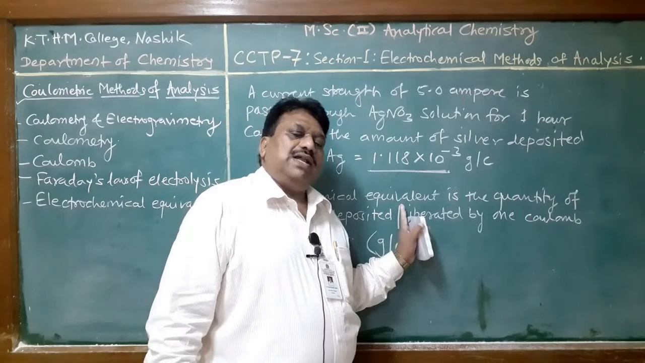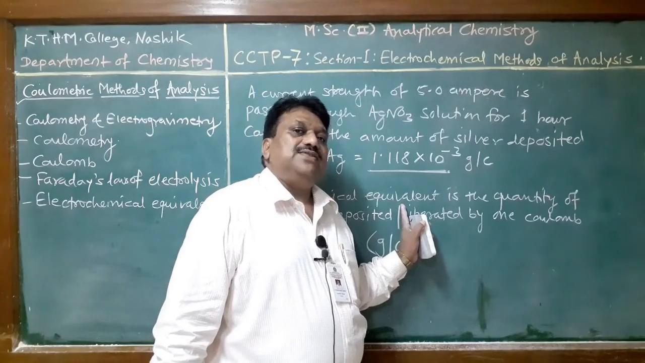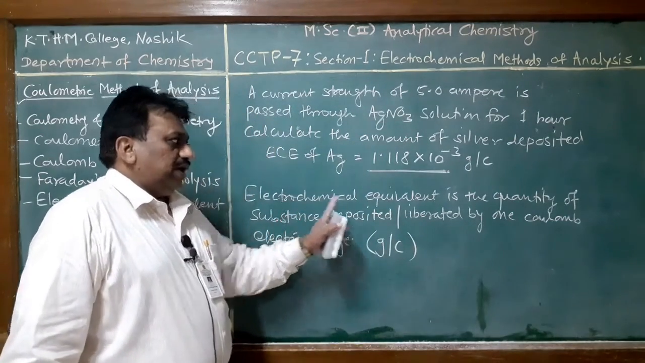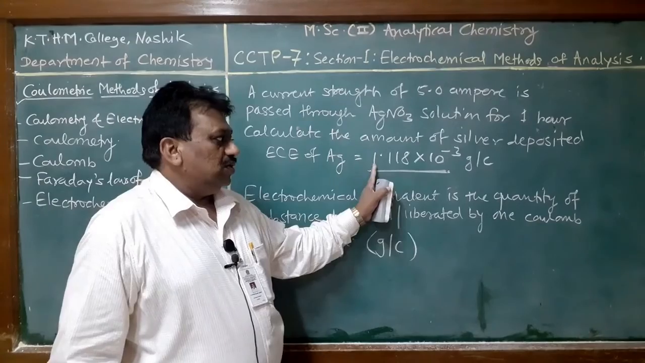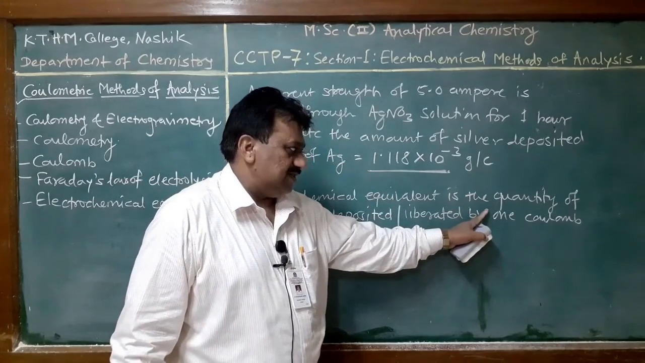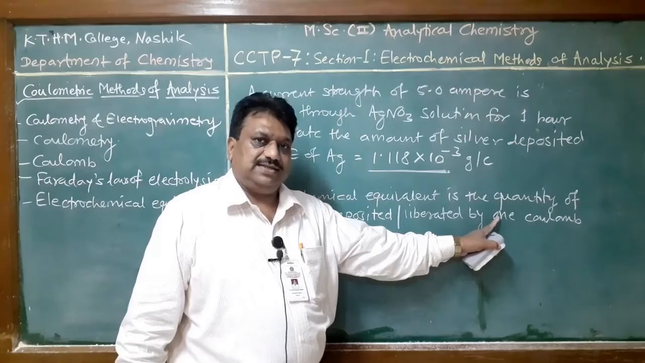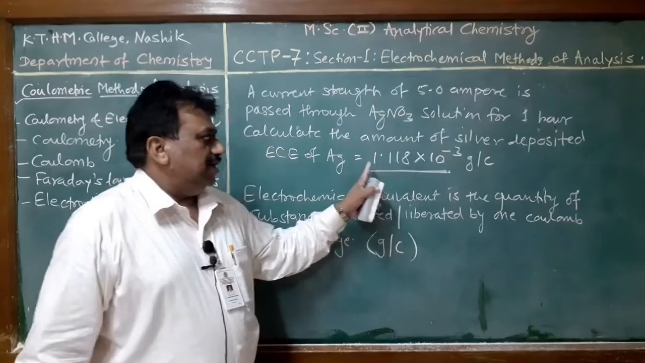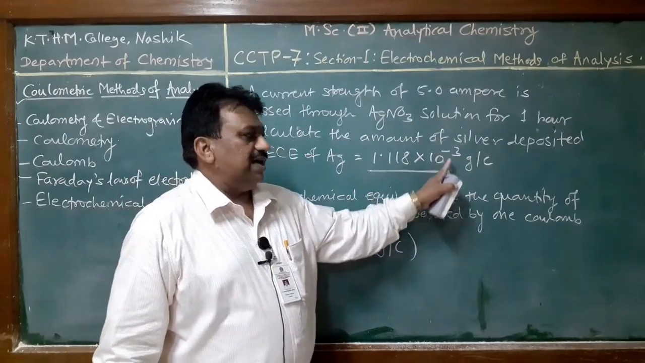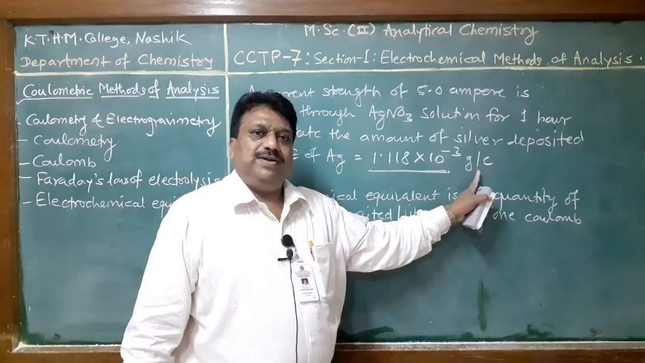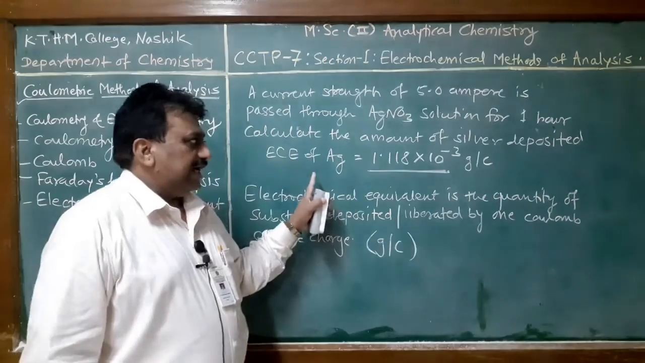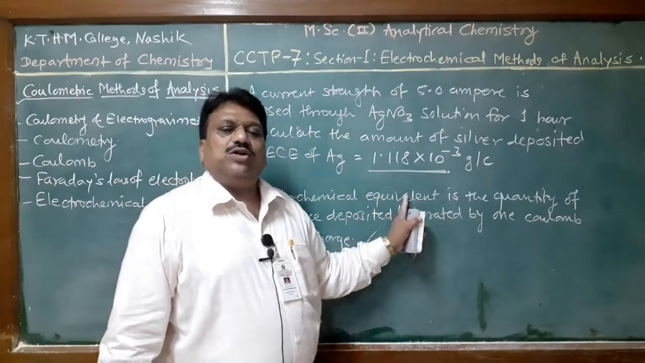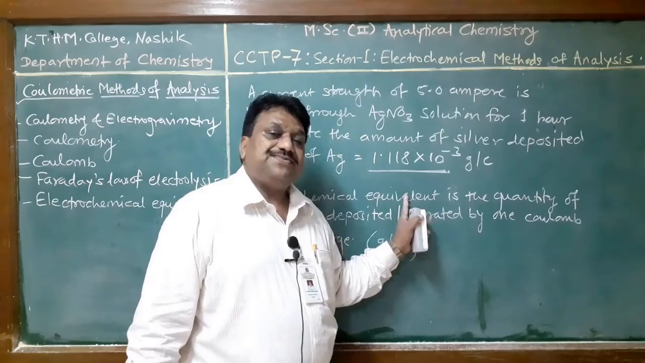Electrochemical equivalent is the proportionality constant in Faraday's first law of electrolysis. One electrochemical equivalent corresponds to the weight of that substance which is deposited by 1 coulomb of electricity. When we pass 1 coulomb of electricity through silver nitrate solution, then 1.118 into 10 raised to minus 3 gram of silver will be deposited. For calculating the amount of substance liberated, we must know the electrochemical equivalent of that particular substance. Now we solve the problem.